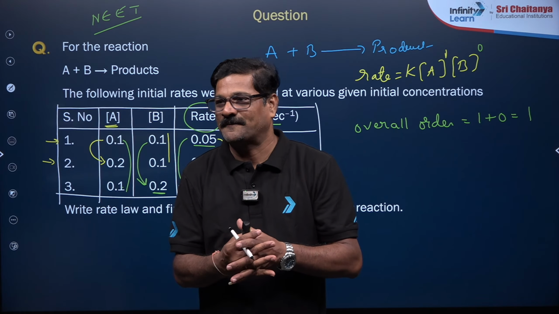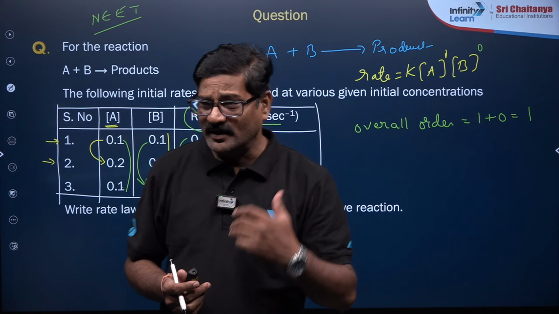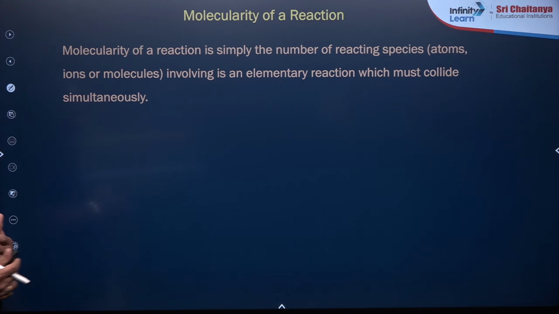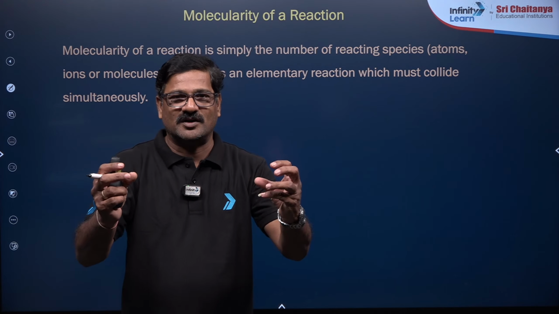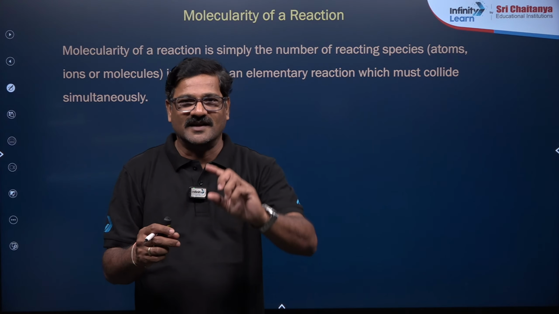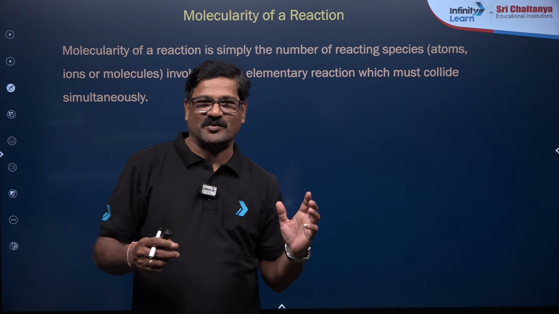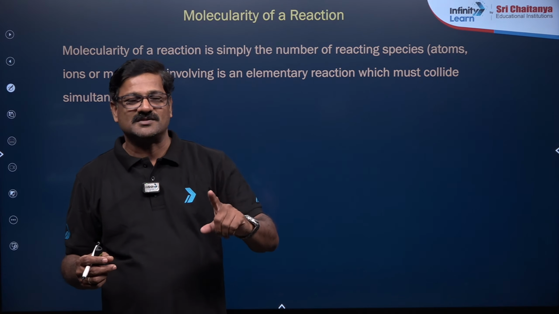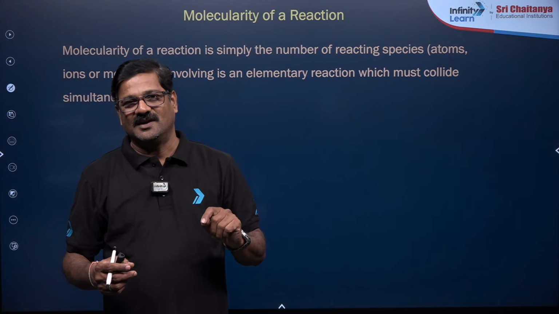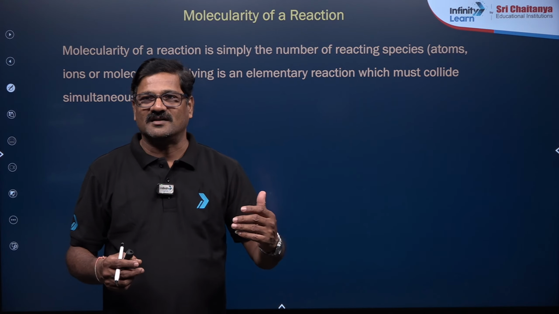Very good, nice. So, moving ahead, order is completed. Let us talk about the molecularity. During a chemical reaction, the reacting molecules make a collision, and only then is the reactant converted into product. So how many reacting species are making a collision in a single step is called the molecularity.